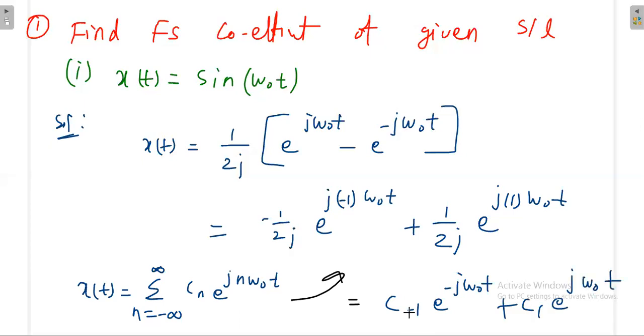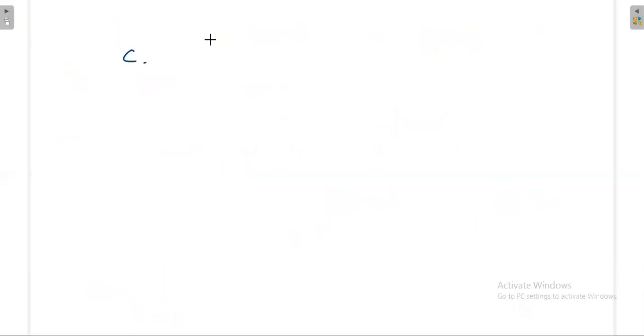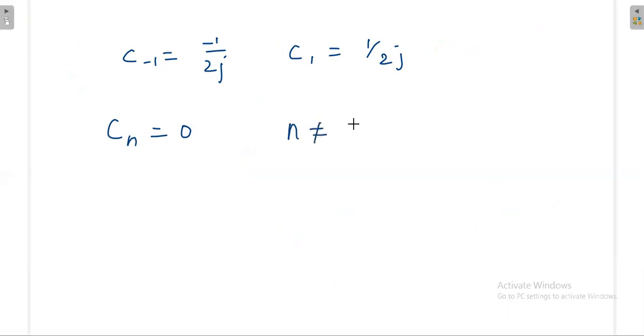So that means c minus 1 is minus 1 by 2j, c1 is plus 1 by 2j. So then what is the cn value? Cn value is 0 for all other values, when n is not equal to plus or minus 1.